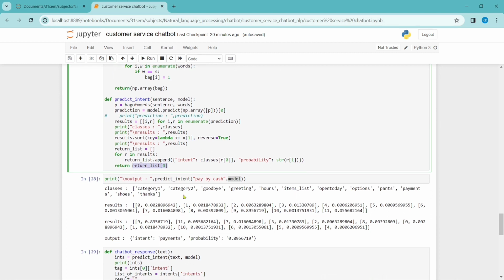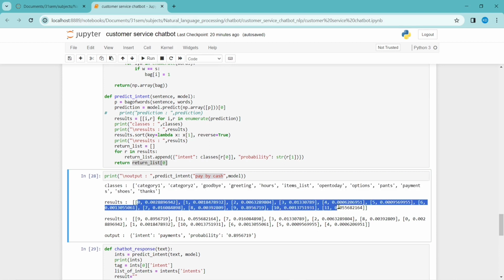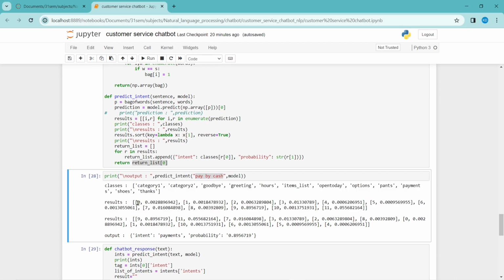So let me check. I have given a statement here, "pay by cash." What kind of statement is it? You can say it is recording payments, right? So if I give that, it goes under these classes, the list of classes, and these are the predicted probabilities here. For the zero index category, it is 0.002. Like that, I have sorted them out. This is the output with a category and probability.